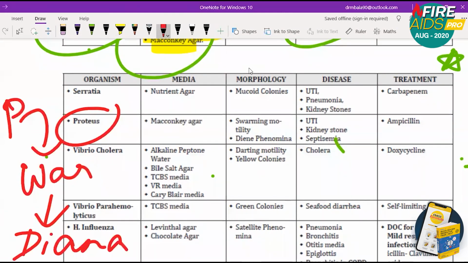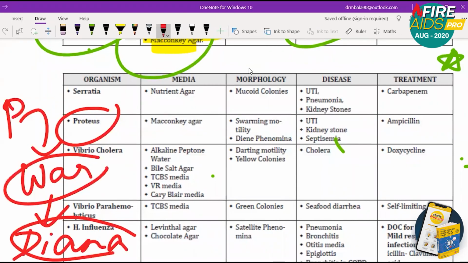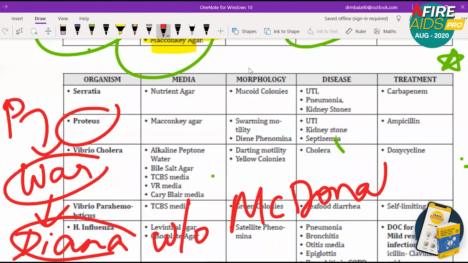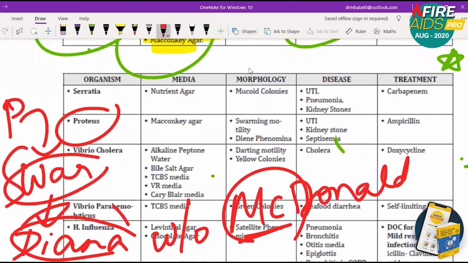So war is swarming motility. Diana is Dienes phenomenon. Diana is wife of MacDonald. You can remember this. So MacConkey agar. Diana is wife of MacDonald, so MacConkey agar. So for Proteus, war is for swarming motility, Diana is for Dienes phenomenon, wife of MacDonald, so MacConkey agar. So you can remember this very well.